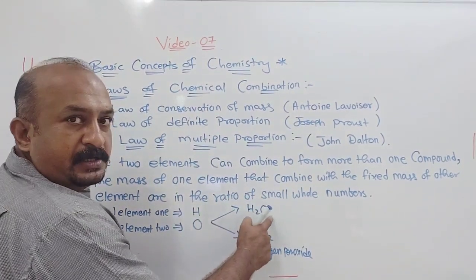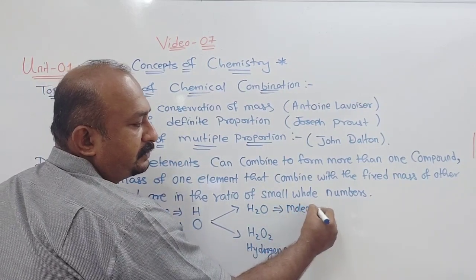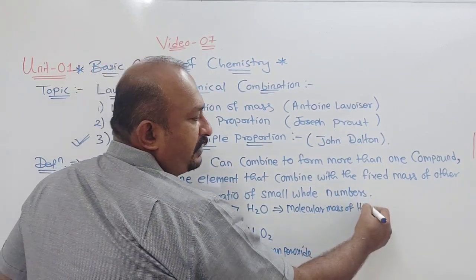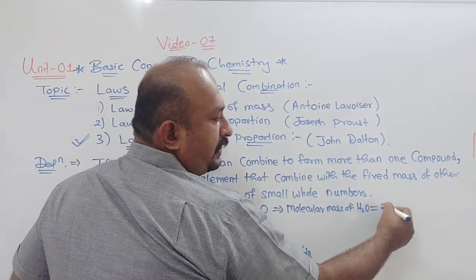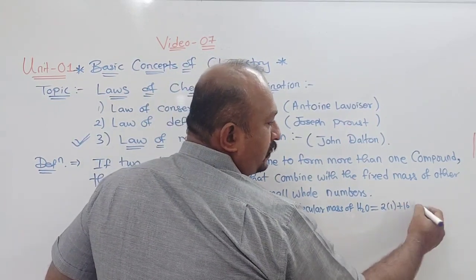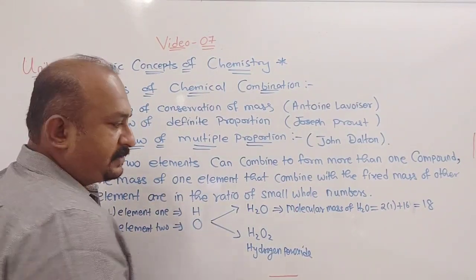Now if you count the molecular mass of water, H2O, it is equal to 2 into 1 plus 16, that is 18 grams, suppose.